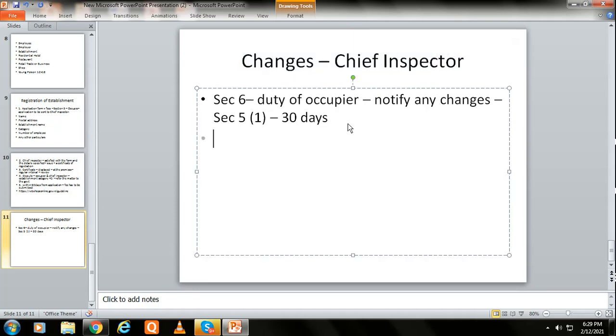Next part is closing of establishment to be communicated to the chief inspector. So this is as per section 7. The occupier is required to notify the chief inspector within 45 days of closing the establishment. So if the establishment is going to be closed, the closing needs to be notified within 45 days.